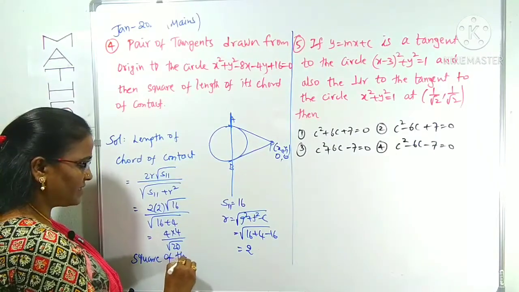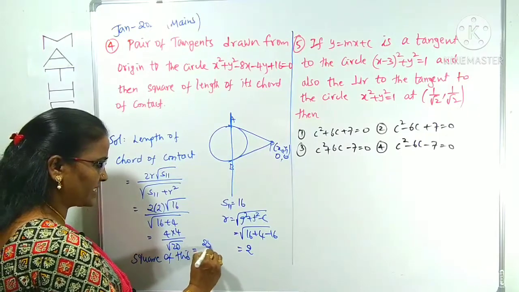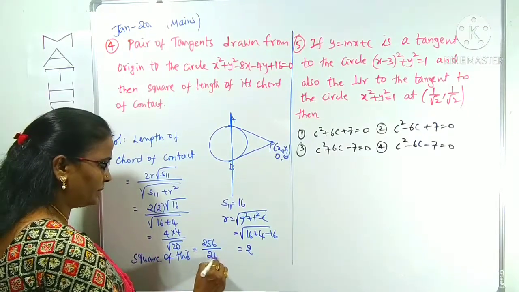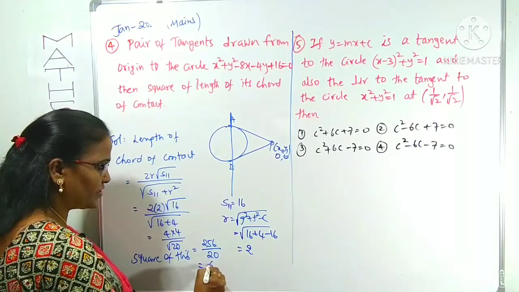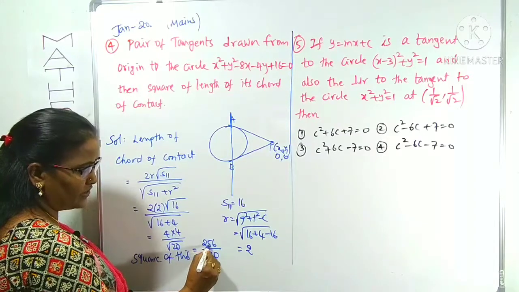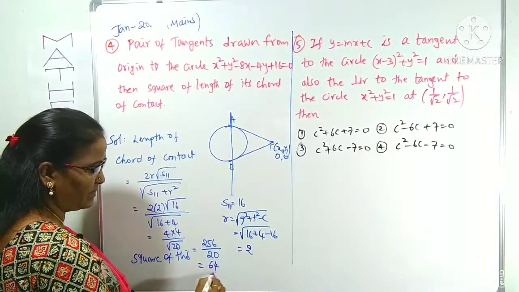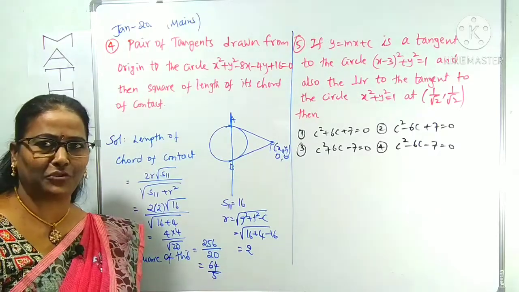Square of this. Tell me. 4, 4, 16. 16, 16 is 256 by 20. So 4 cancel here. 4, 5, 4, 6, 24. 4, 4, 16 by 4, 5 is 20. Right, this is the only final result, 64 by 5.